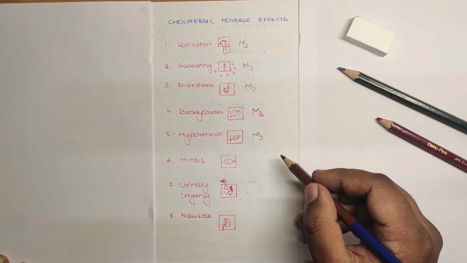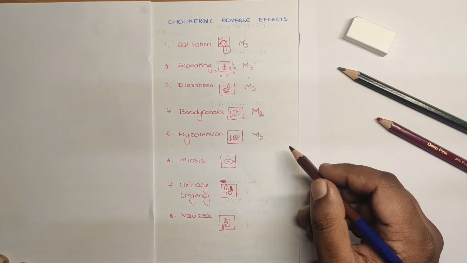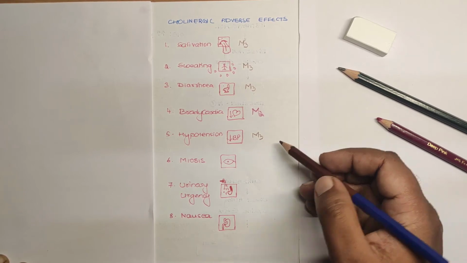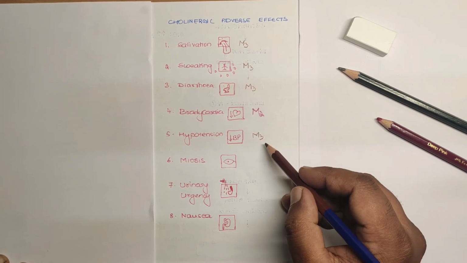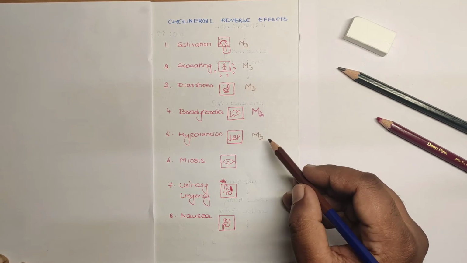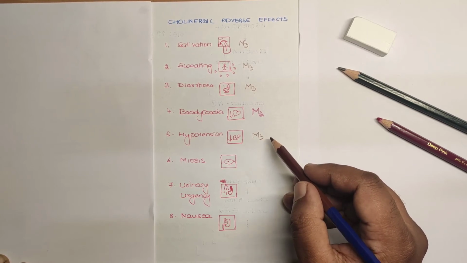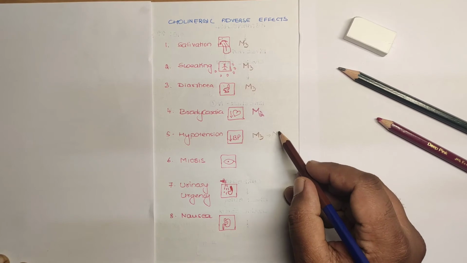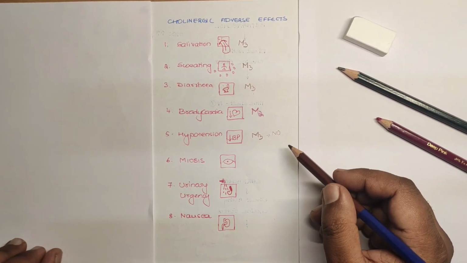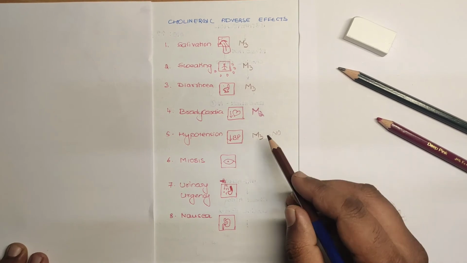In case of blood vessels, there is an M3 receptor present in the vascular endothelium. This M3 receptor gets activated by acetylcholine, leading to release of endothelial derived relaxing factor, that is, nitric oxide. This nitric oxide is responsible for causing vasodilation, which can lead to hypotension.